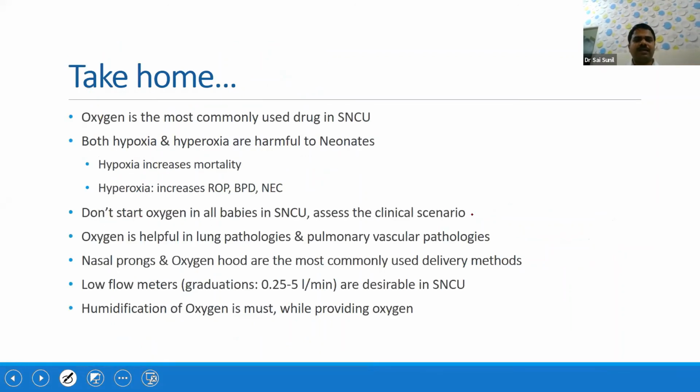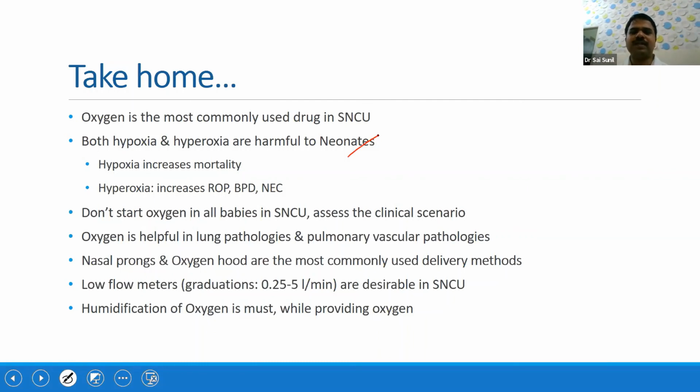So coming to the last slides. The take-home messages which I discussed till now are: oxygen is a drug. It has to be used very judiciously. Both hypoxia and hyperoxia are harmful to the neonate. Hypoxia will increase the mortality, whereas hyperoxia increases NEC, ROP, and bronchopulmonary dysplasia.